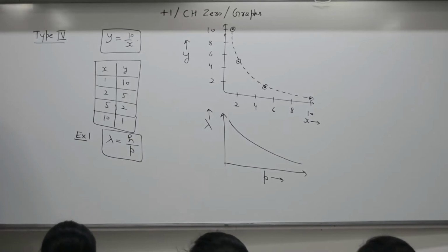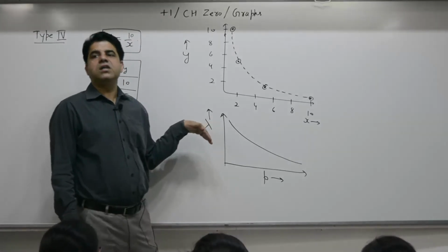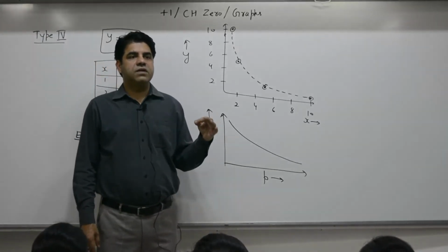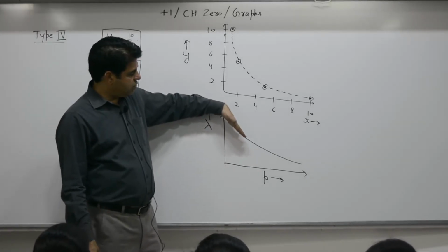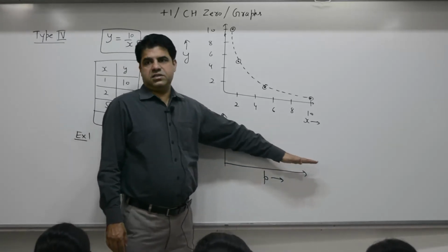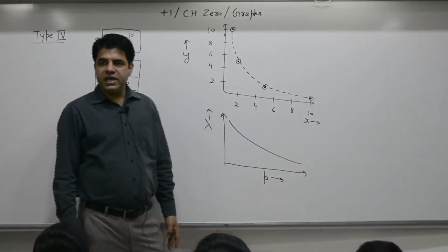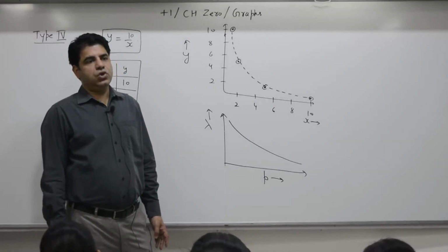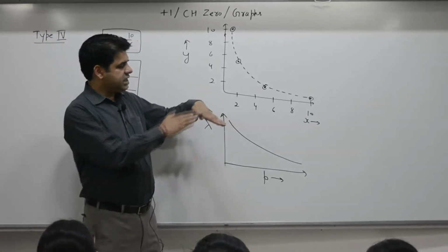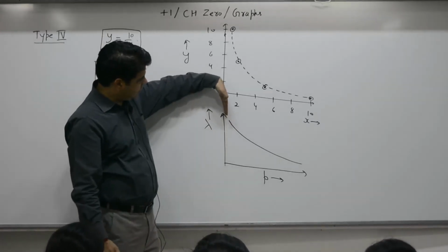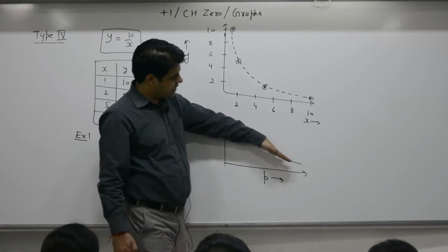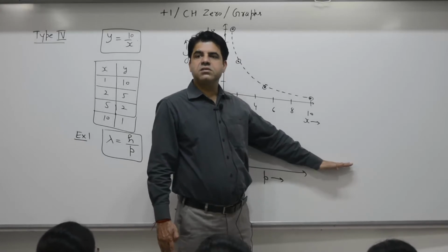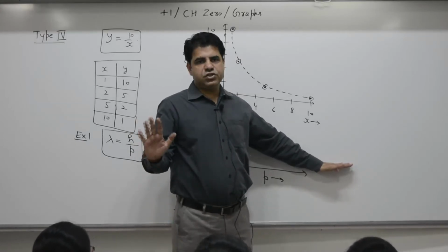What about the slope of the graph? Anyone? Here we cannot answer because we have not covered differentiation. At this point slope is high. As you move down, slope decreases. So slope is different at different points. Slope is not the same. See this graph, slope is very high, and the slope value keeps on decreasing. Suppose here it is flat, then slope is 0.